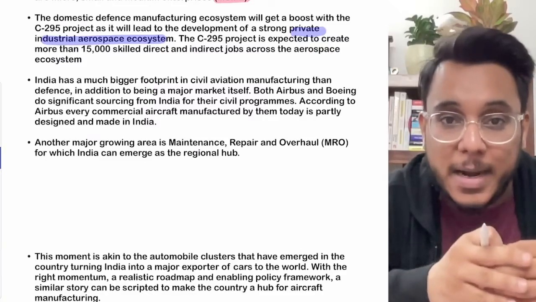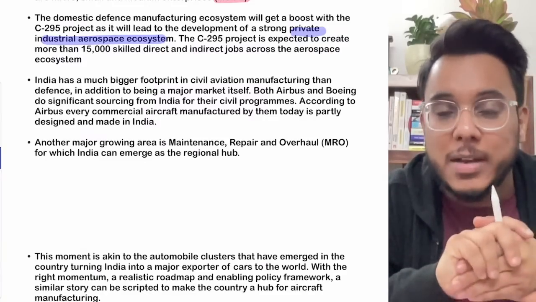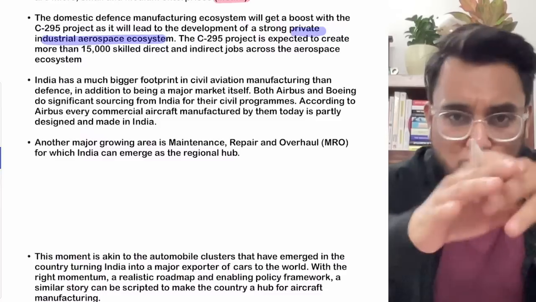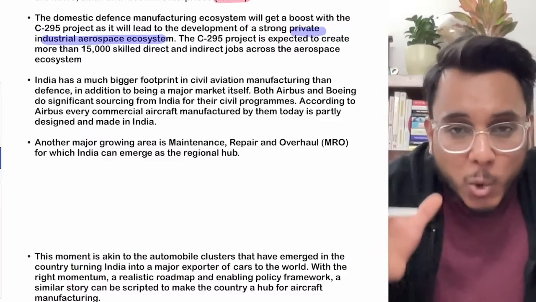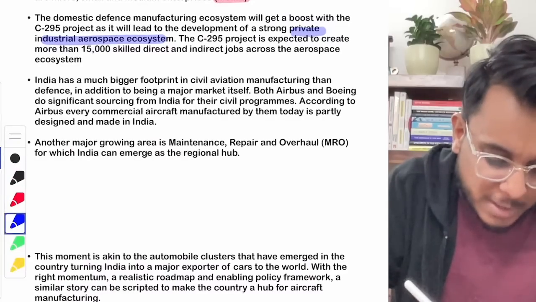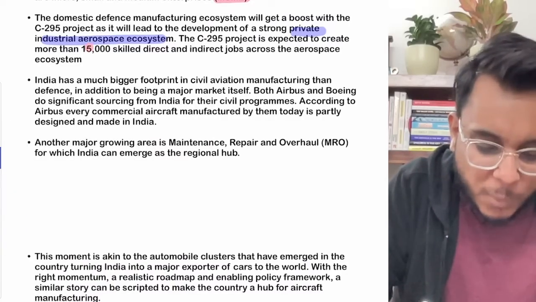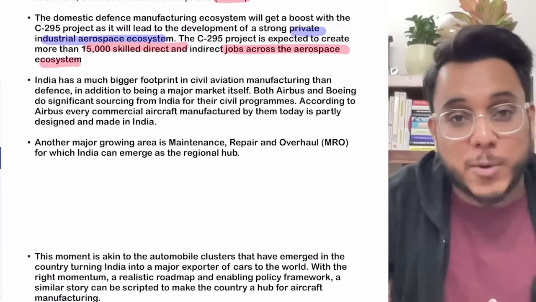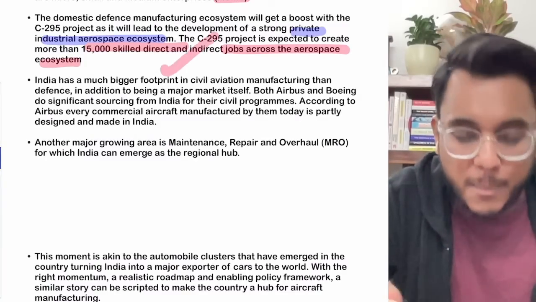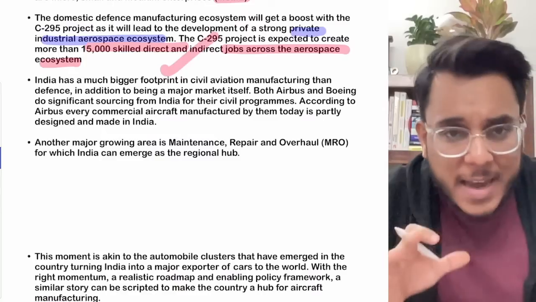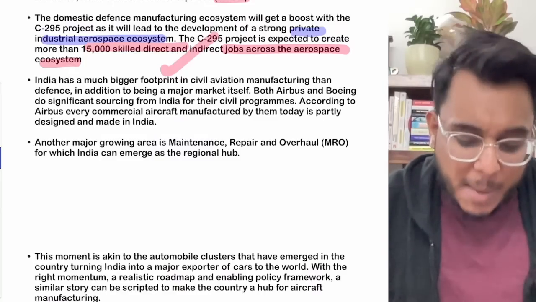Mahindra also has expertise in manufacturing defense equipment, so many other private homegrown players can come in. Now, the C295 project will create more than 15,000 skilled direct and indirect jobs across the aerospace ecosystem, which is very important because right now India is facing a very big issue on the job employment front.